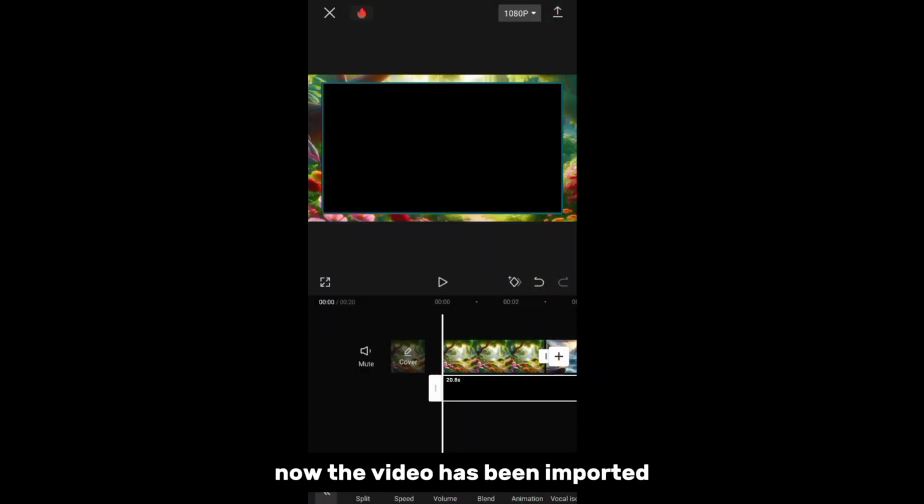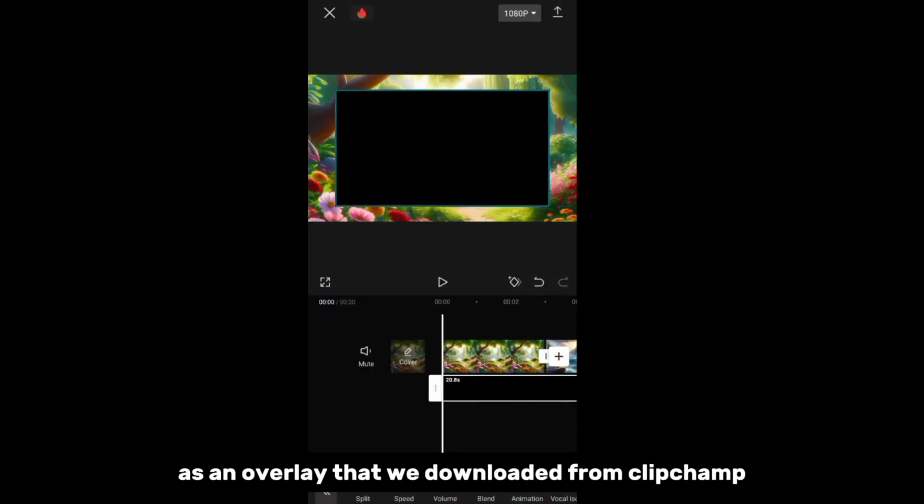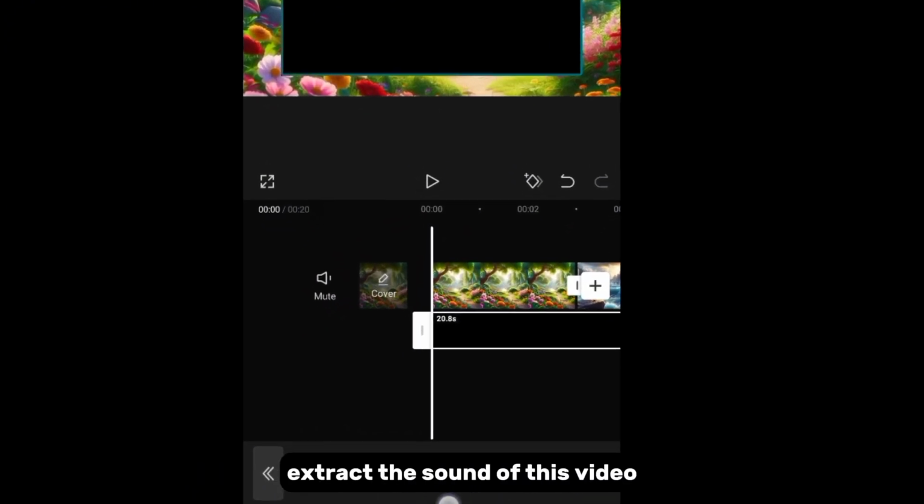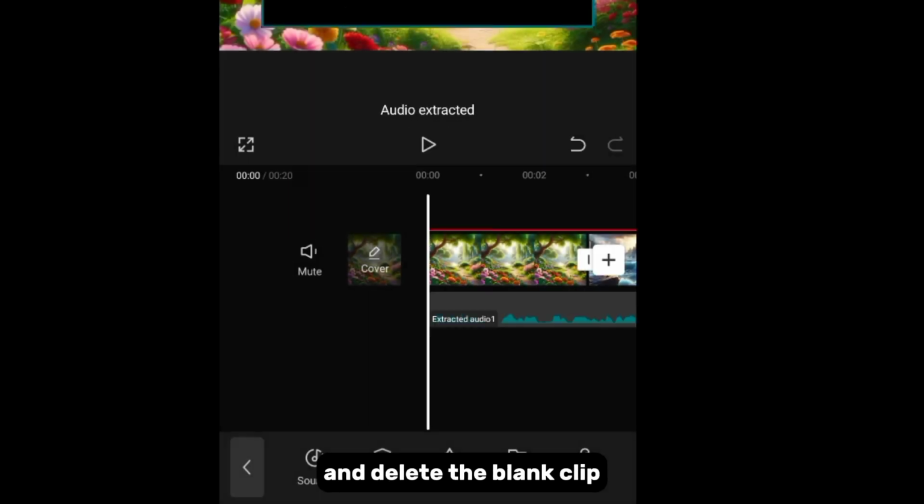Now the video that we downloaded from Clipchamp.com has been imported as an overlay. We need the voice only. So extract the sound of this video and delete the blank clip.